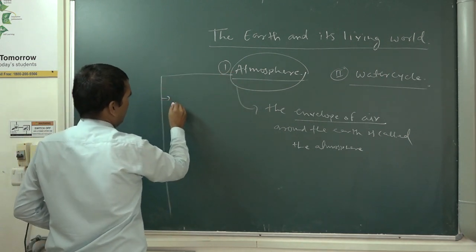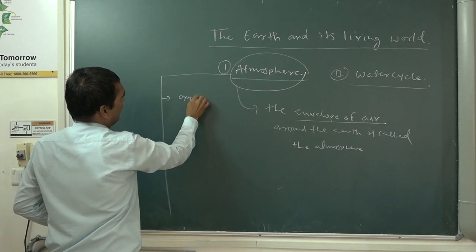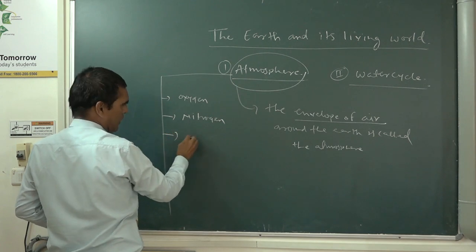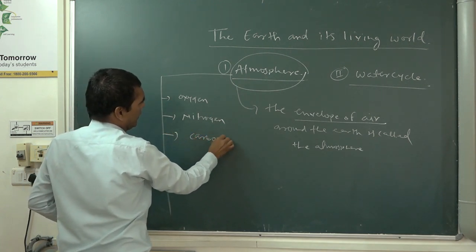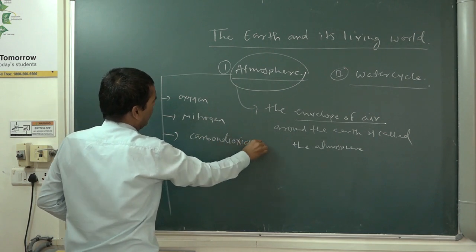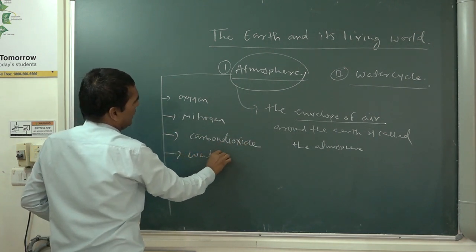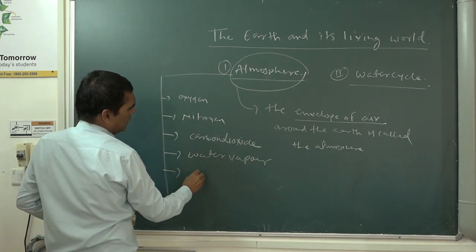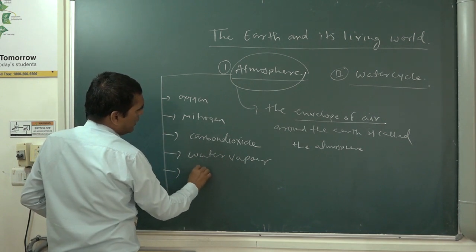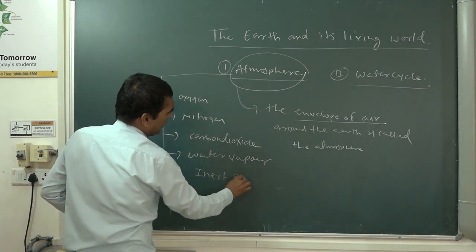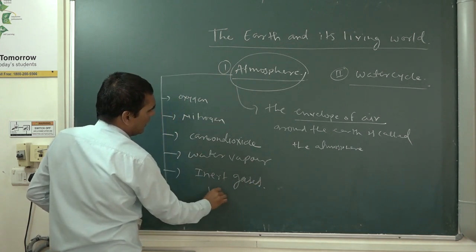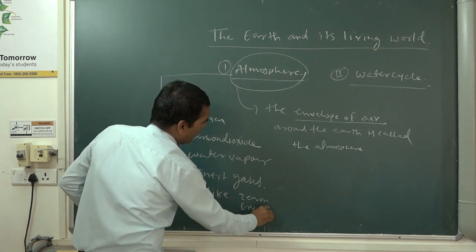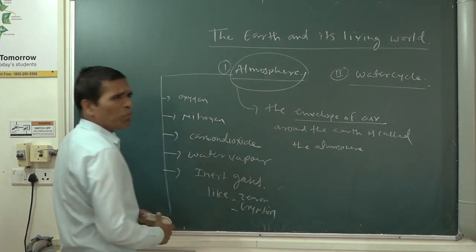Oxygen is there, nitrogen is there, carbon dioxide is there, water vapor is there, and other inert gases are there, like xenon, krypton, so many gases are there.